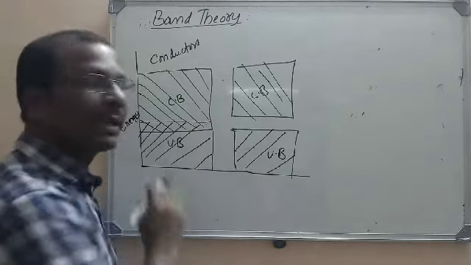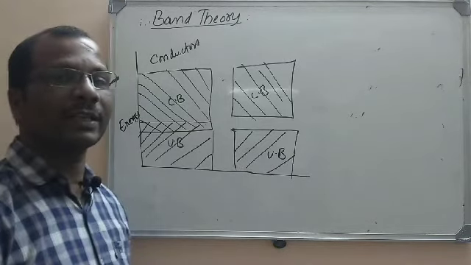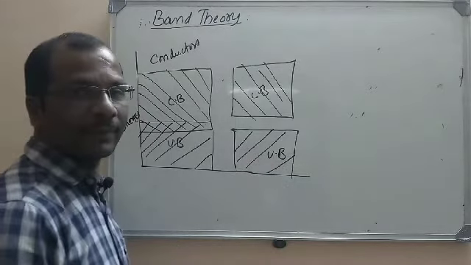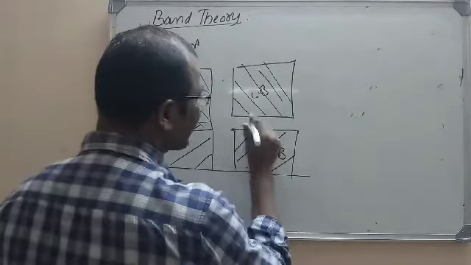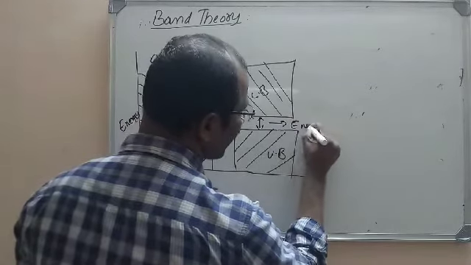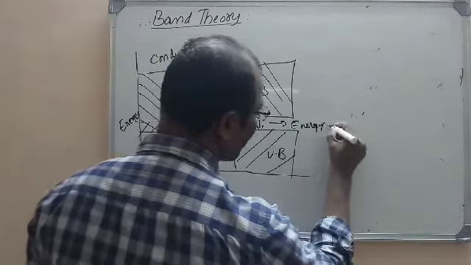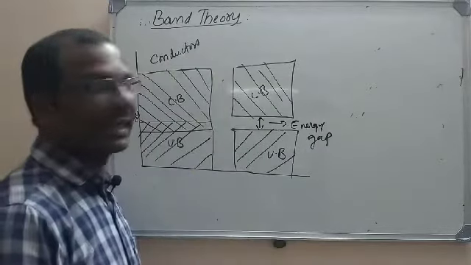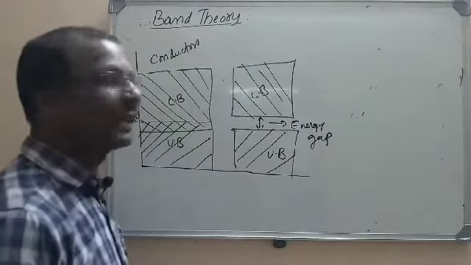So this valency band will be either partially filled or completely filled here. If you take the valency band, if it is completely filled, the gap between these two bands is called an energy gap or forbidden gap. But this is very small here.